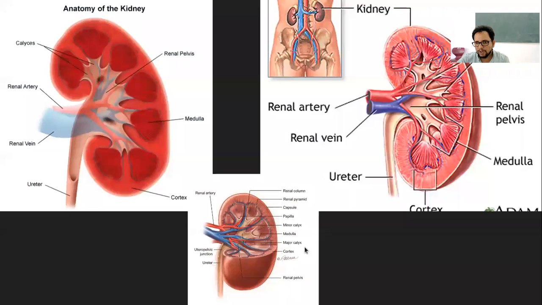If I go back and show it in the diagram, these pointy ends of each triangular portion, ideally a pyramid, though here it looks triangular in two dimensions, will be called papillae or medullary papillae. This whole thing is the medulla, right? The pointy ends of these medullary pyramids are called medullary papillae.